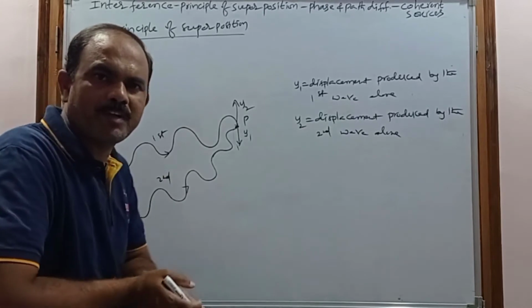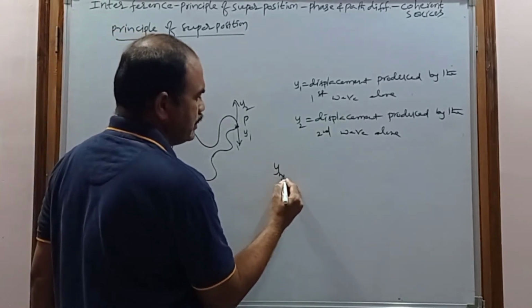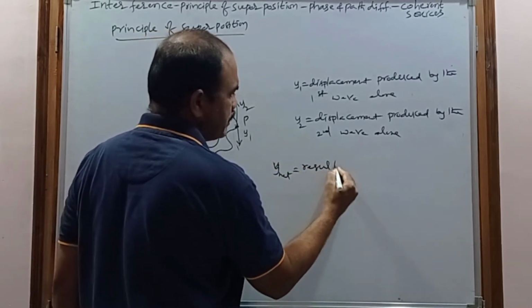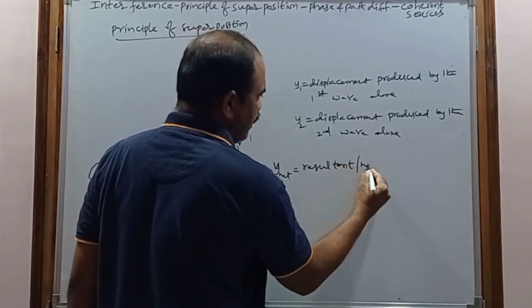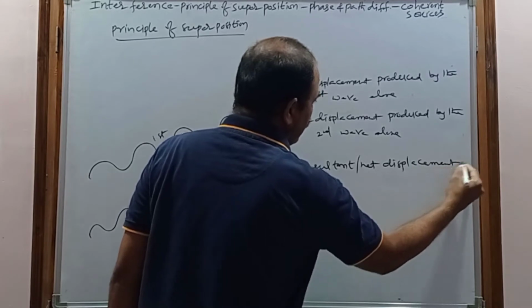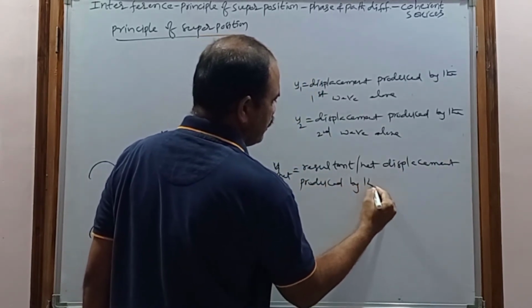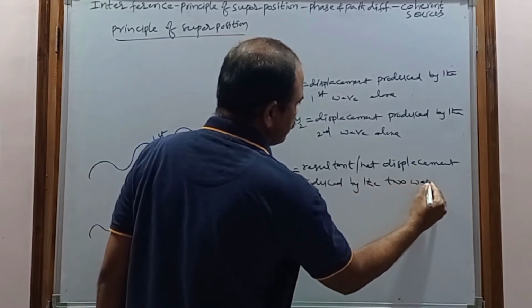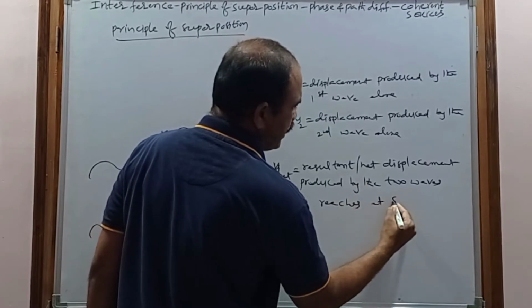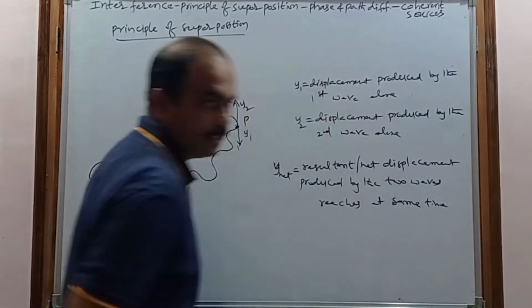That displacement is called the net displacement, y net, which is the resultant displacement produced by the two waves reaching at the same time, not at different times.